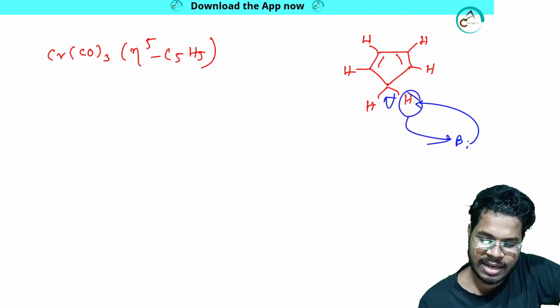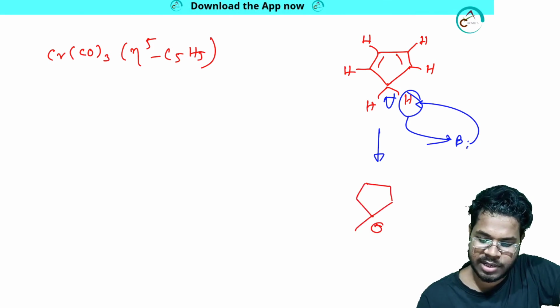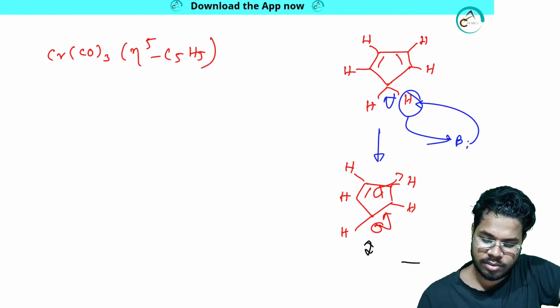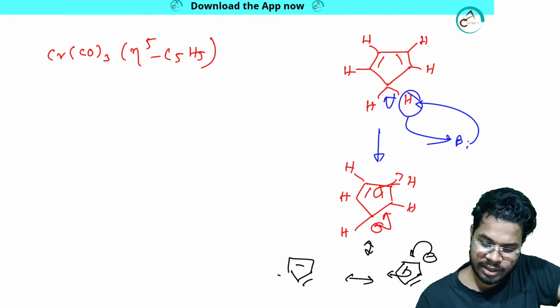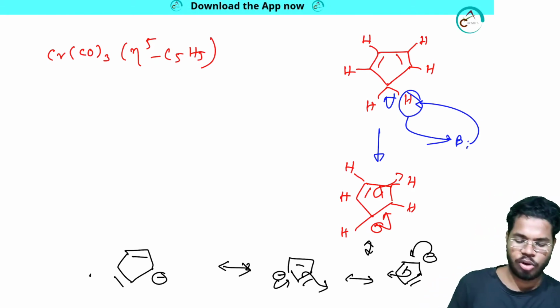The base will abstract this hydrogen, and here there will be a negative charge. This negative charge is delocalizing in the system. Here negative, then it will come over here and here, and again resonance here. Let me draw the structure like this, and here and here. So you can draw other structures.